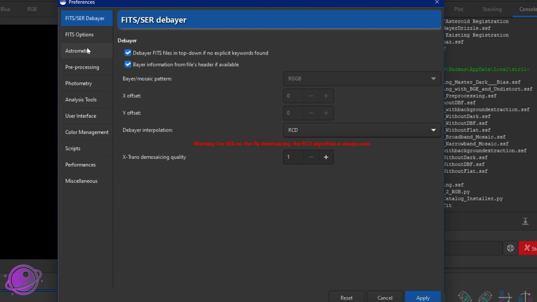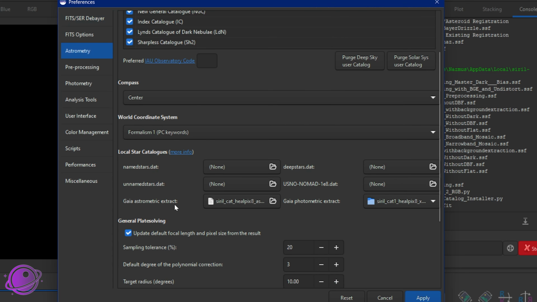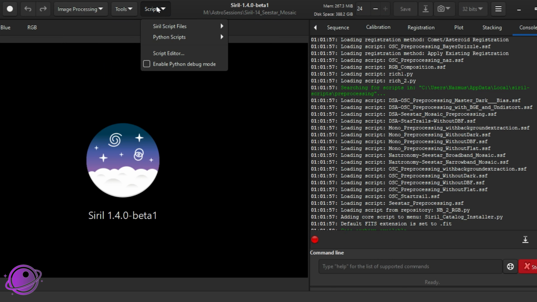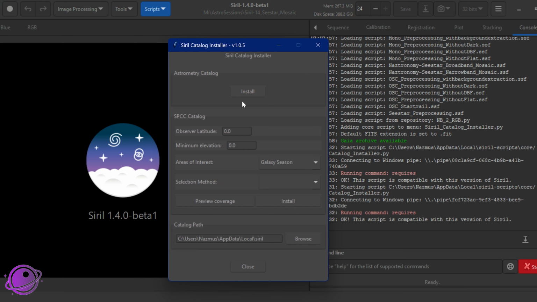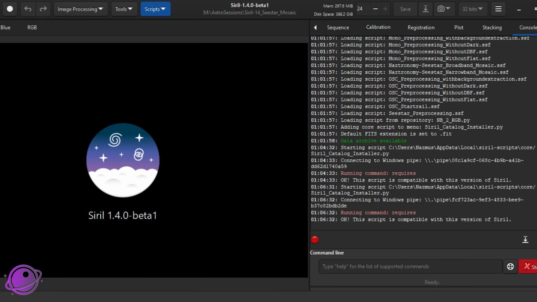The next thing you want to do is under astrometry, you want to make sure that you have the Gaia astrometric data already downloaded. It's pretty easy to do, and the reason we need this is because the script that I set up uses local Gaia instead of online Gaia. It's a little bit faster, and if you don't have that, my buddy Rich at Deep Space Astro has a video showing you how to do it. But it's basically going to Scripts, Python scripts, and then Siril catalog installer. And then once this runs, you install astrometry, and then you install all of Gaia here. It takes up a lot of space, but I'll link Rich's video in the description below so you can get some more in-depth detail if you're curious.